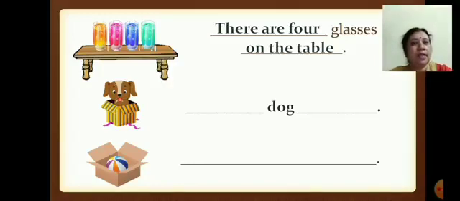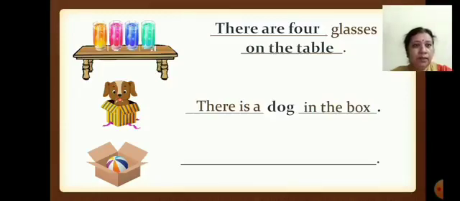Okay. Yes. Next one. See the next picture. Dash dog dash. Where is the dog, children? Yes. There is a dog in the box. So again I will read. There is a dog in the box. Done?